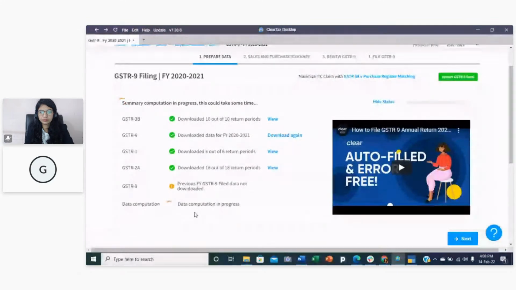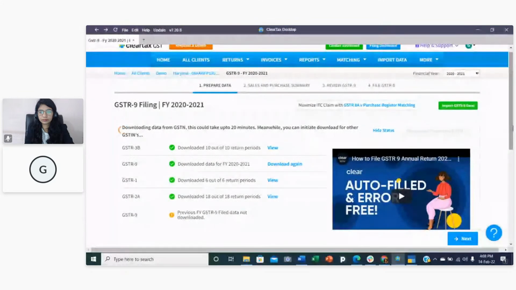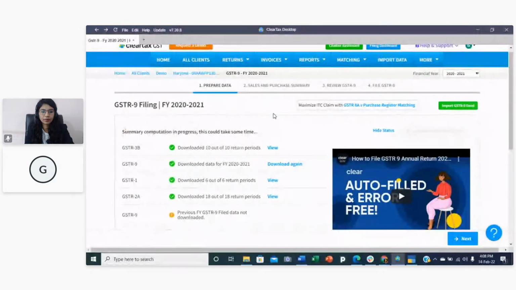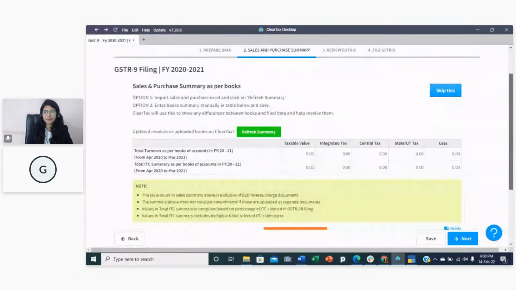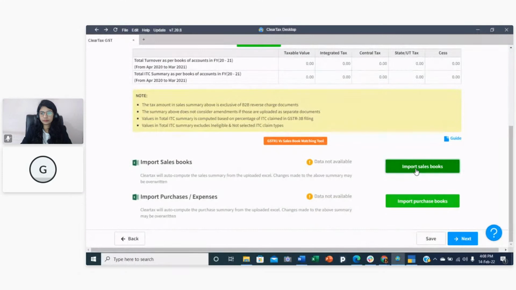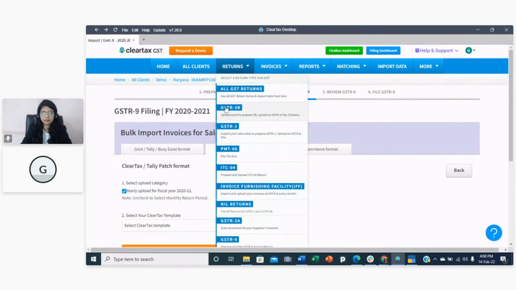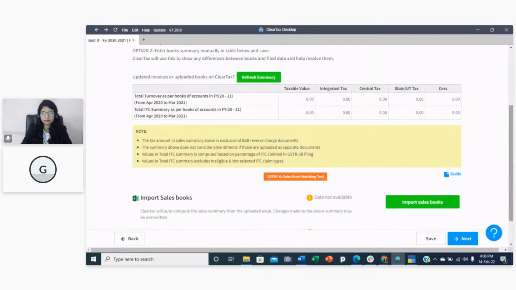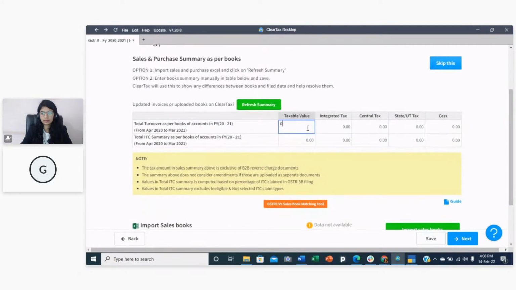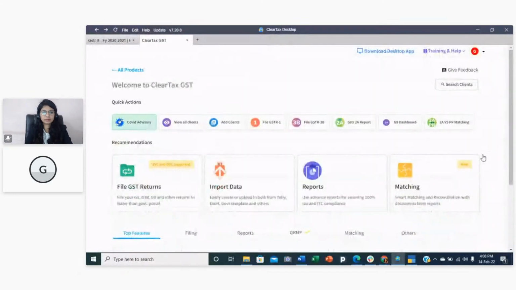Okay. Data is in progress. Computation is in progress. And you can also add your books data over here, either by importing it through various options as per your convenience, or you can just go back. If you want, you can also provide the summary data. If you have Tally and want to download the data from Tally itself, you can also go there.